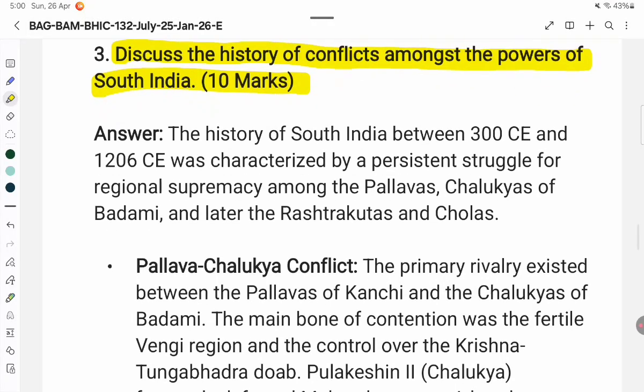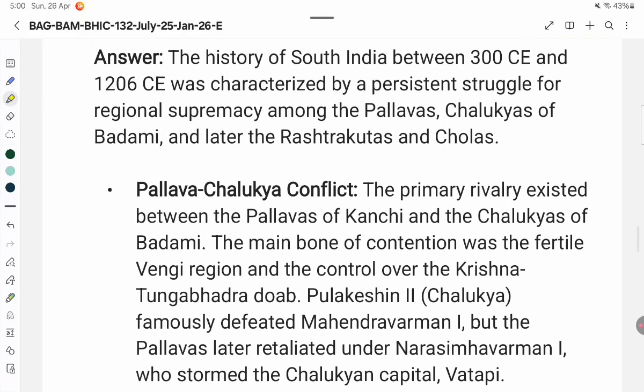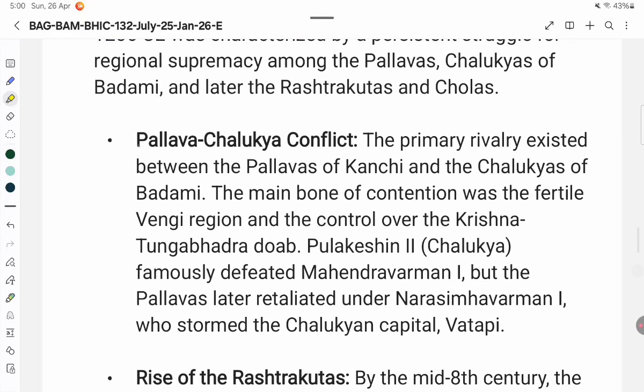The Pallava-Chalukya conflict. The primary rivalry existed between the Pallavas of Kanchi and the Chalukyas of Badami. The main bone of contention was the fertile Vengi region and the control over the Krishna-Tungabhadra Doab. Pulakeshin II, Chalukya, famously defeated Mahendravarman I, but the Pallavas later retaliated under Narasimhavarman I, who stormed the Chalukya capital, Vatapi. Rise of the Rashtrakutas.